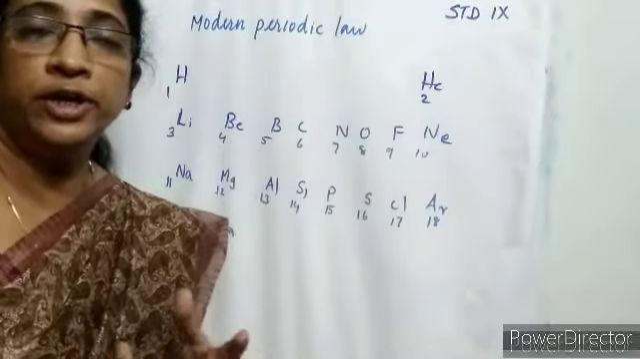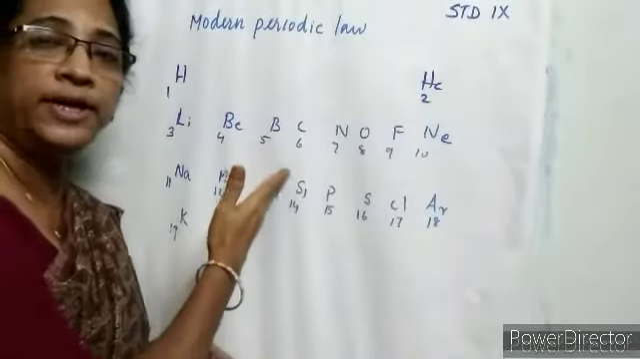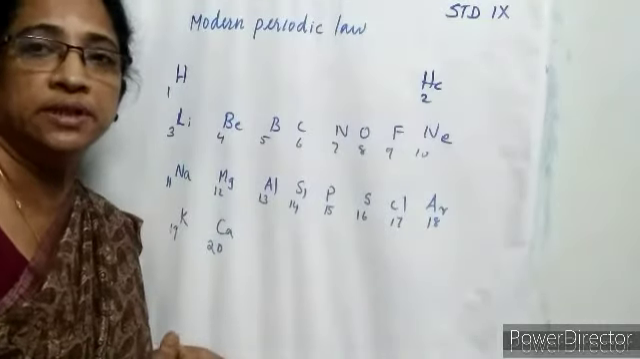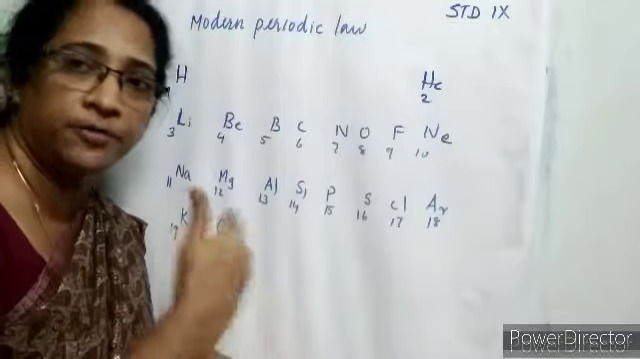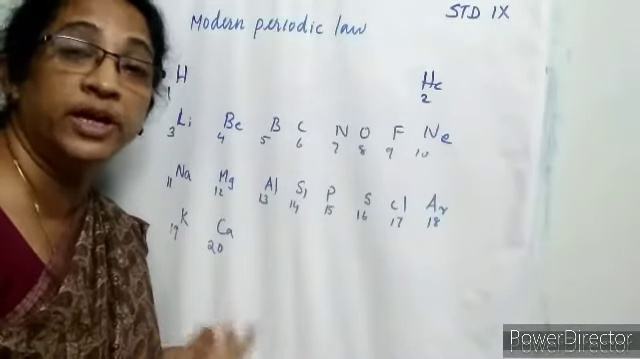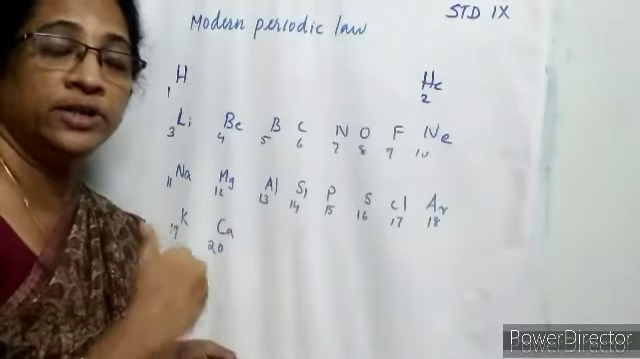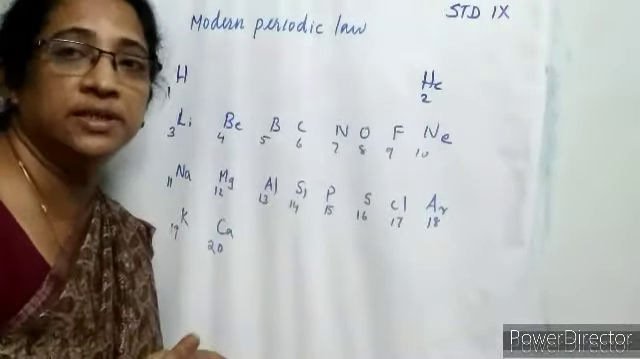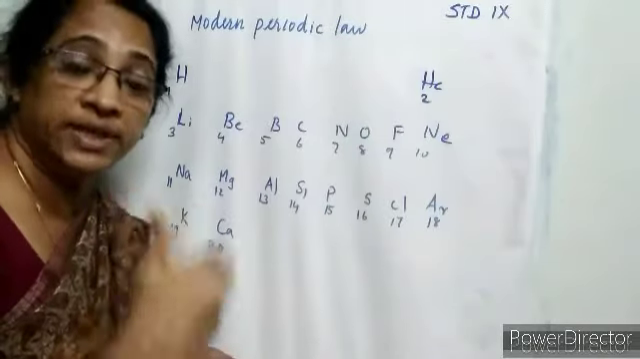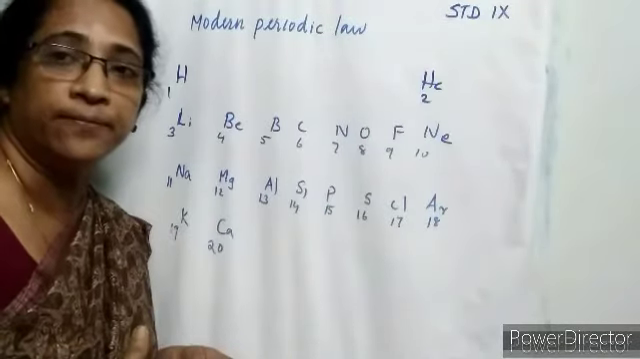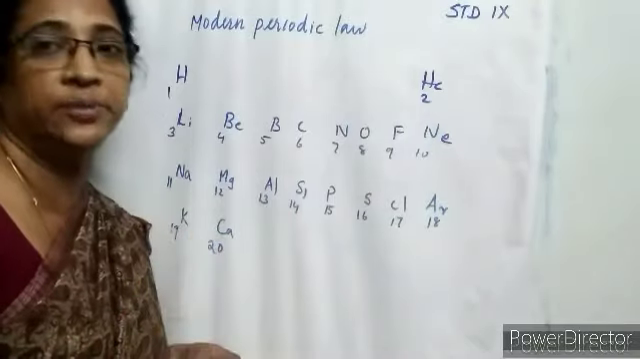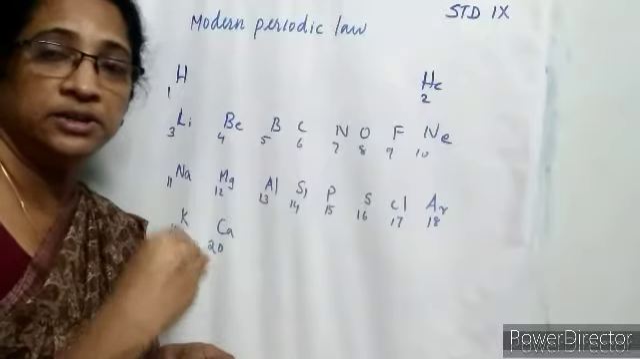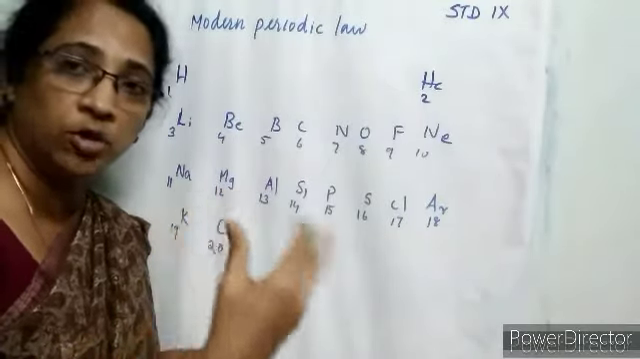Therefore, in the modern periodic table, the properties of elements recur after regular intervals of atomic numbers. So, the recurrence of properties after regular intervals of atomic number is called periodic properties. The properties are called periodic properties, and this periodicity of elements is due to the presence of the same number of electrons in the valence shell and also due to similar arrangement of electrons. So, why does periodicity arise? Due to the similar valence electron configuration.